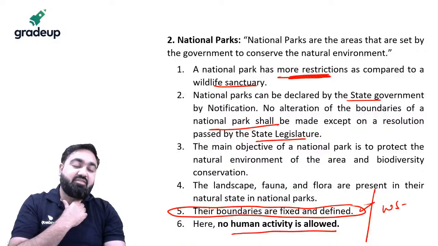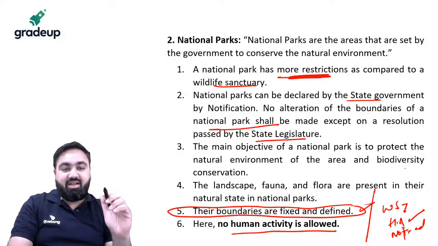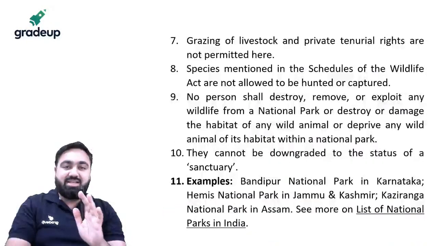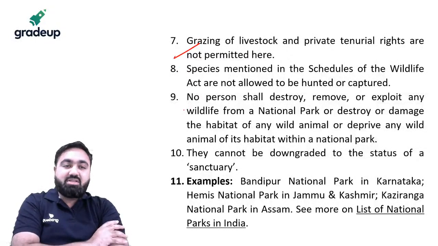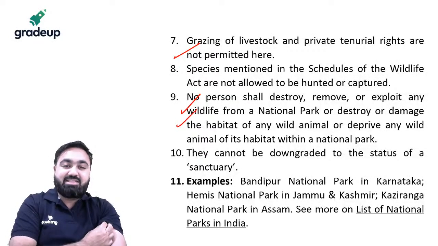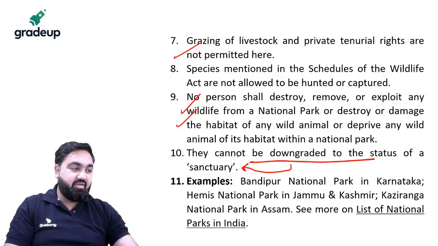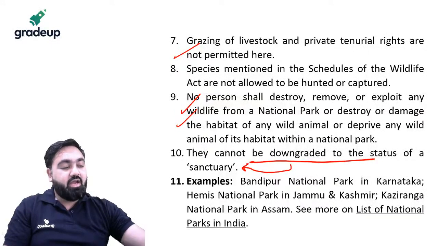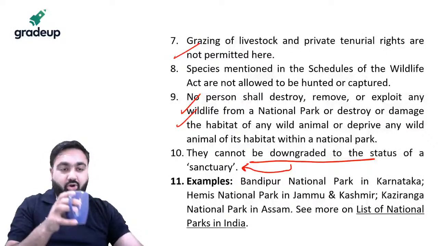So there is a difference between these. In a wildlife sanctuary, human activity was permitted and there was no fixed boundary. The boundaries were not well defined. But for national parks, the boundaries are well defined and no human activity is allowed absolutely. No grazing of livestock is allowed. No person shall destroy or exploit anything inside the national park. They cannot be downgraded to the status of a wildlife sanctuary. This also is an important piece of information. So a wildlife sanctuary can be converted into a national park, but not the other way around.